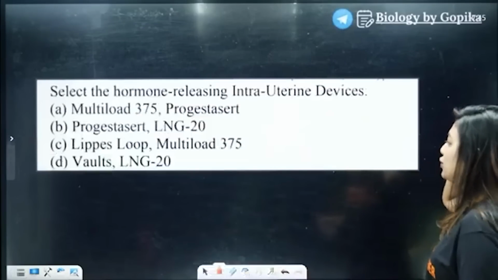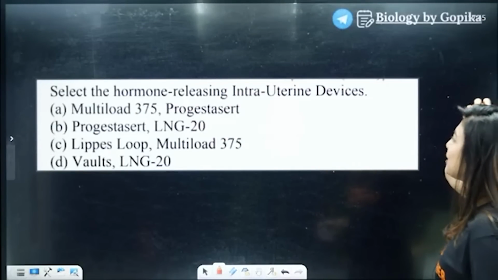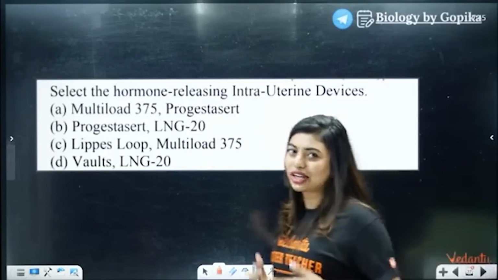Select the hormone releasing IUD, intrauterine devices.